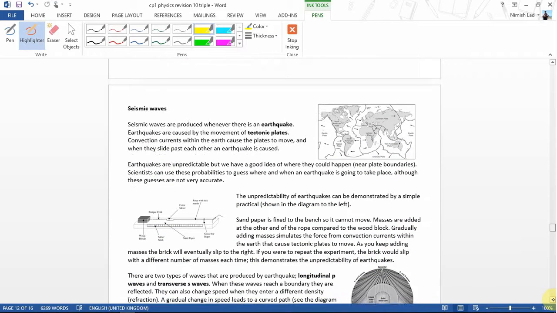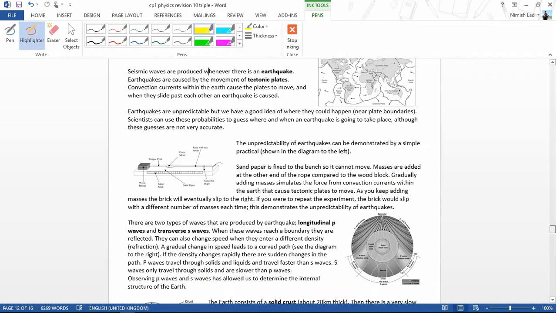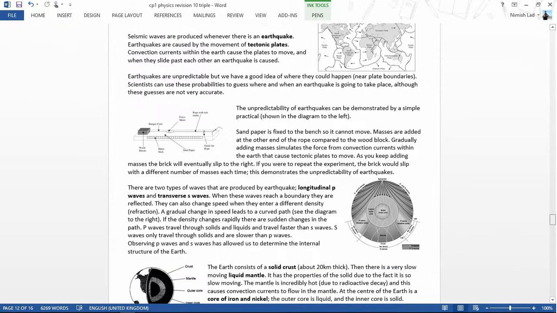The next thing we need to talk about is seismic waves, in other words waves from earthquakes. This is the chunk of what could be asked about here. So, seismic waves are produced whenever there's an earthquake, okay? And earthquakes are caused by the movement of tectonic plates.